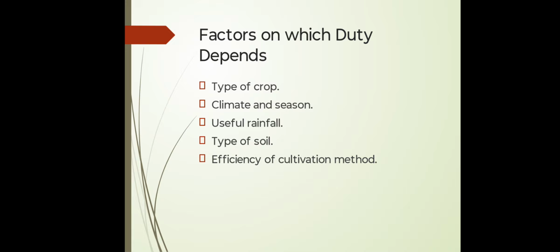And the last one is efficiency of cultivation method. If the cultivation method is faulty and less efficient, resulting in the wastage of water, the duty of water will naturally be less. If the irrigation water is used economically, then the duty of water will improve, as the same quantity of water would be able to irrigate more area, and the cultivator should therefore be trained and educated properly to use irrigation water economically.